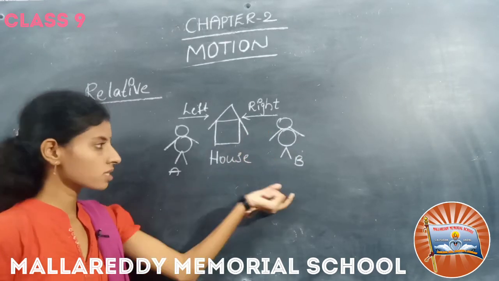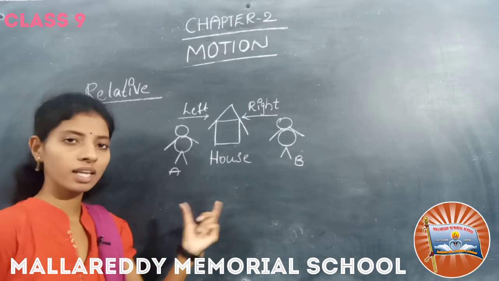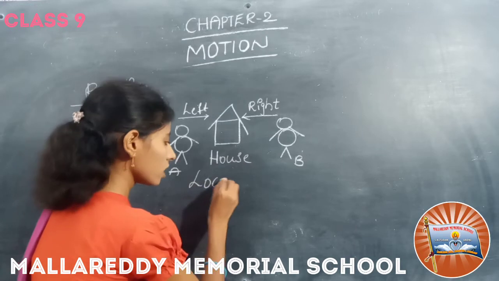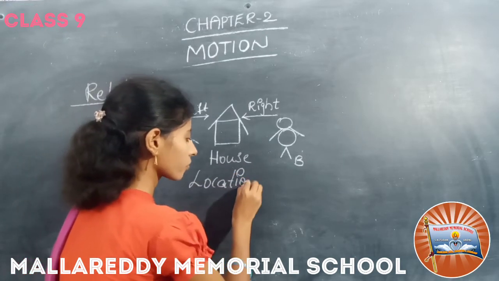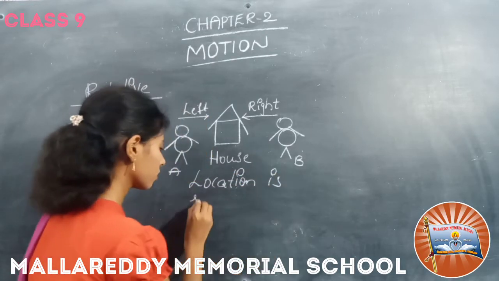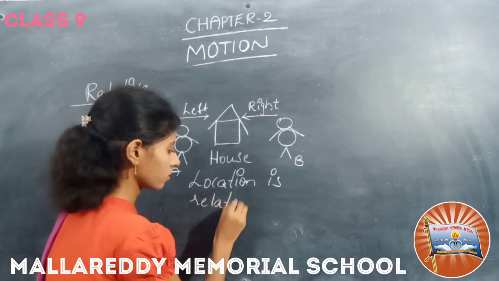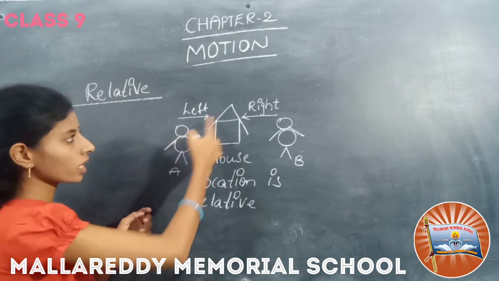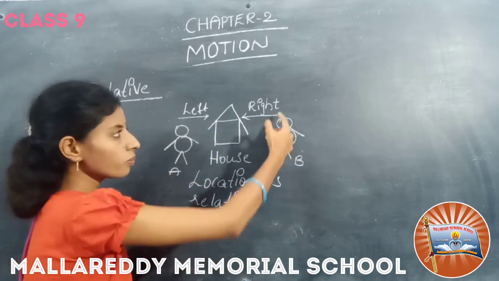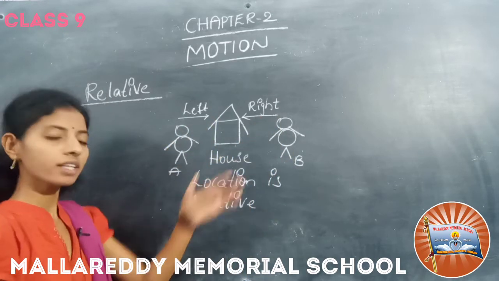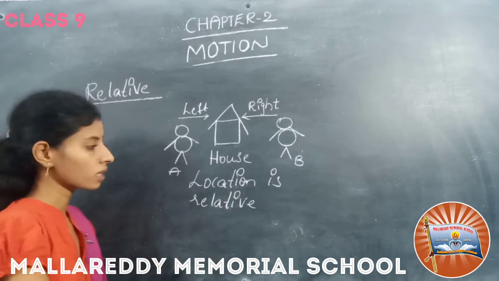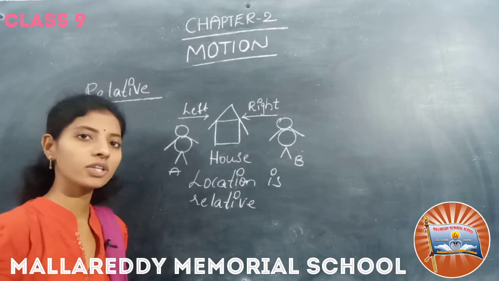Both persons are correct, so we can say that the location is relative. That's why location is relative.